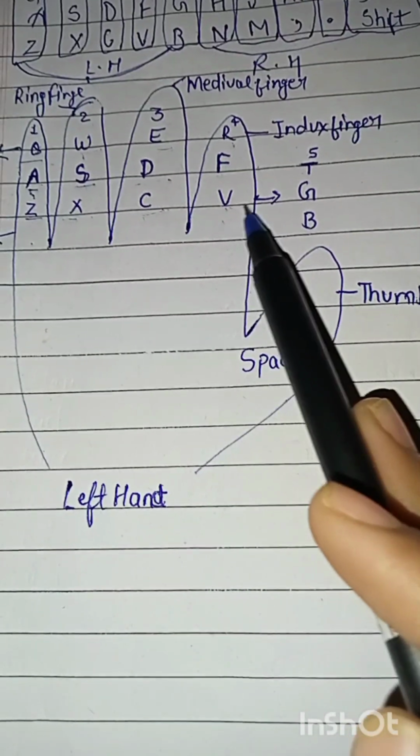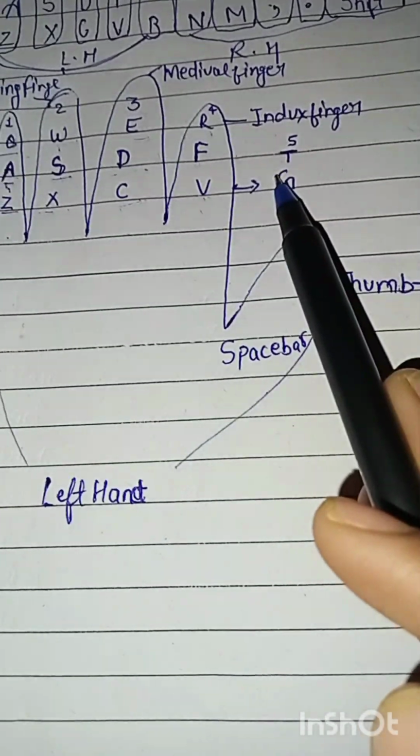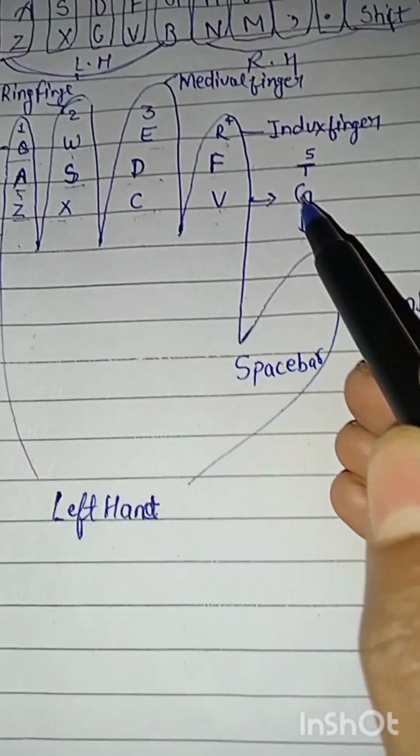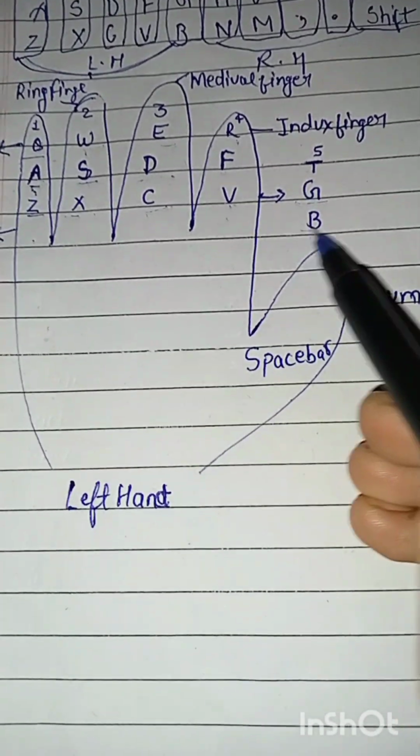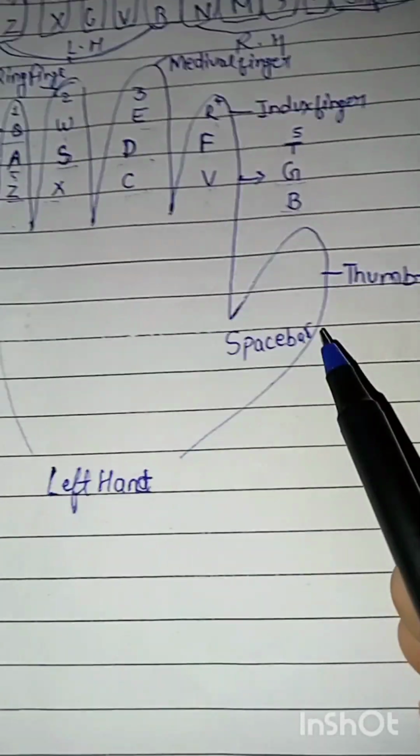So from index finger we will also use the key G, and up key T, and down key B, and number is 5. And from thumb we will use space bar.